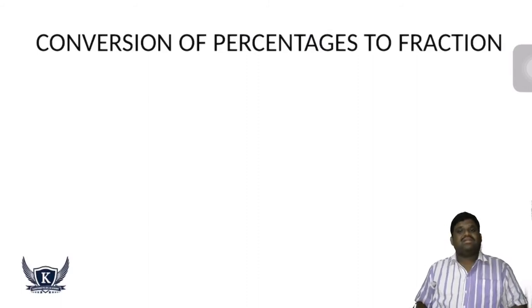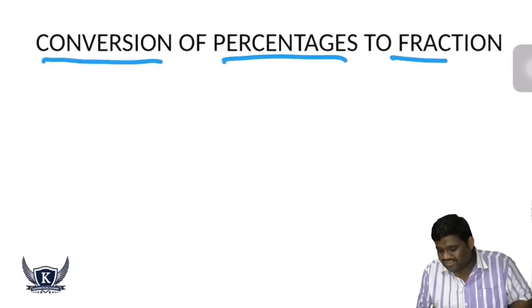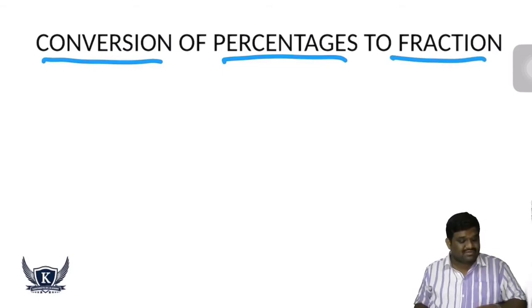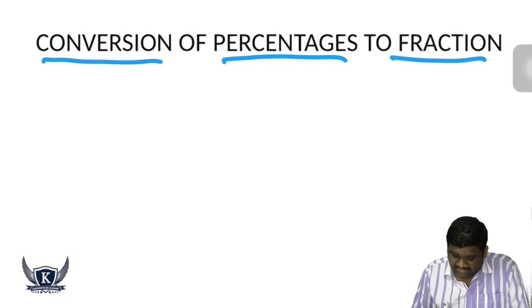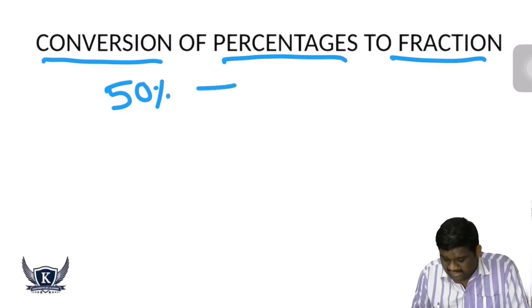Coming to the concept, conversion of percentages to fractions. If I take 50%, how is it written in fractional form?